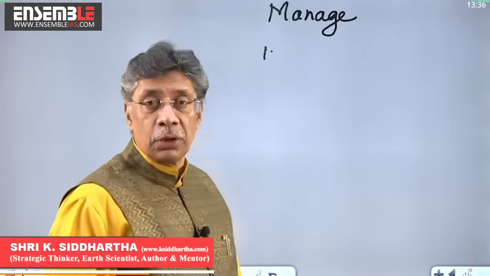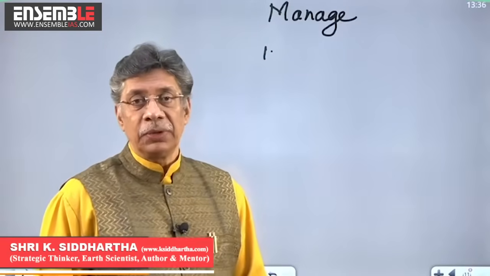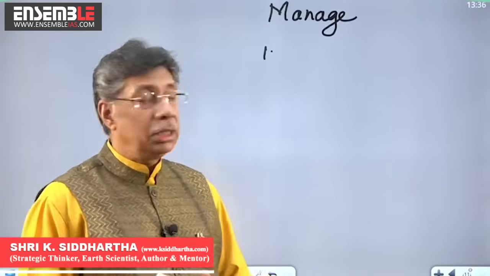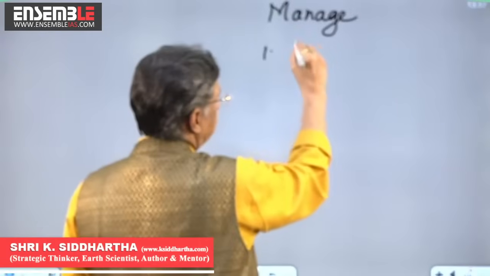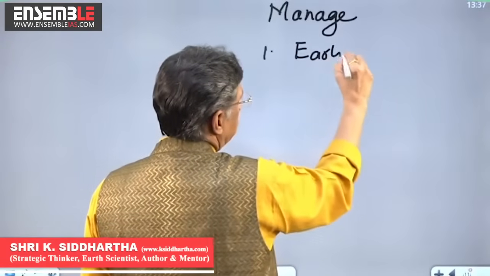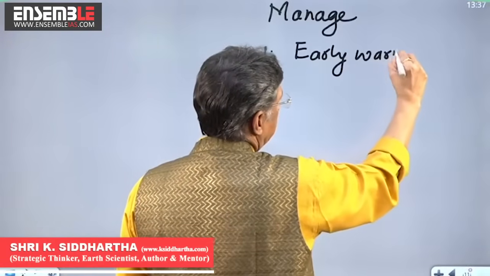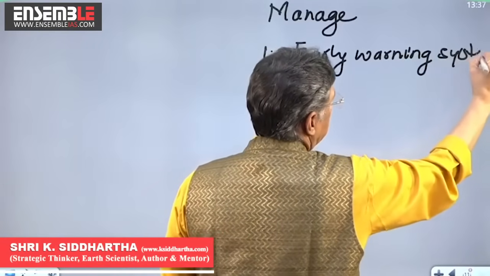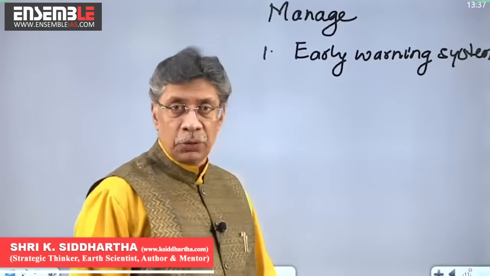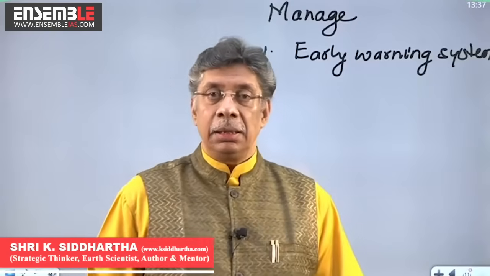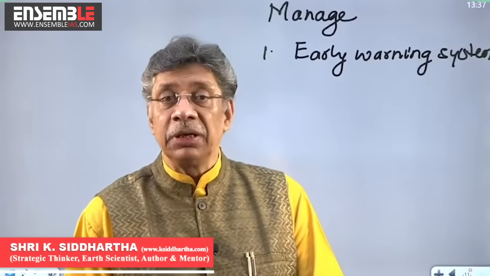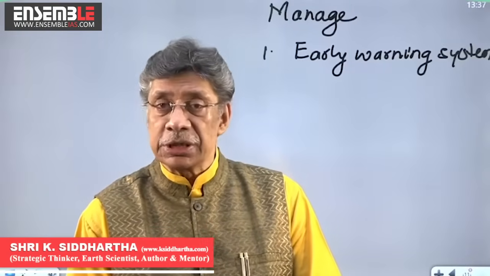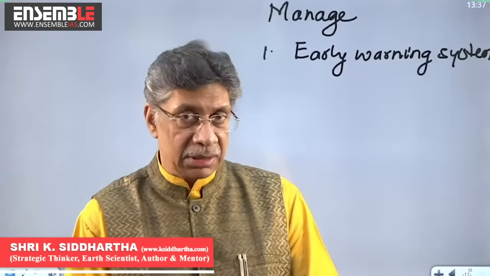One form is the early warning system, which is the provision of timely and effective information that allows exposed individuals to take action.